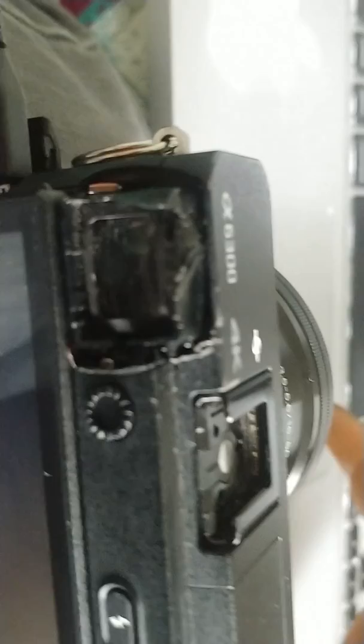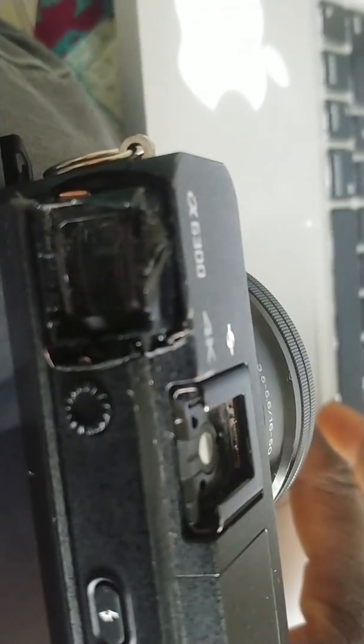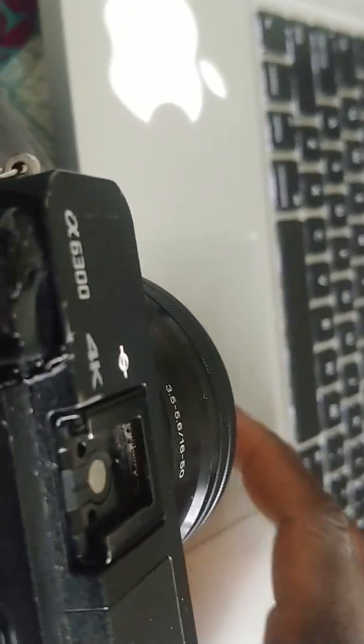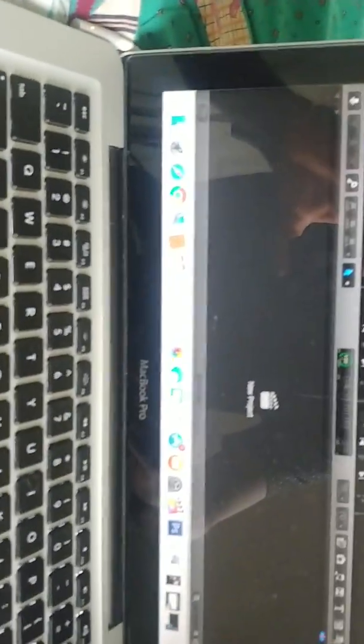Alright guys, when you plug it, this is what comes right here. See, mass storage. So now you're going into your computer. The files already popped up.